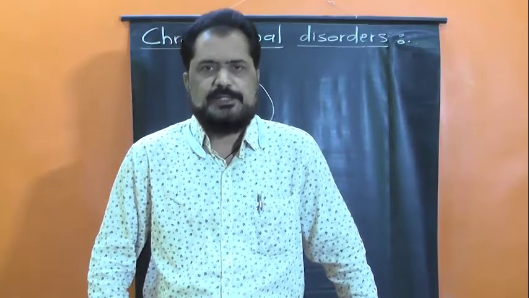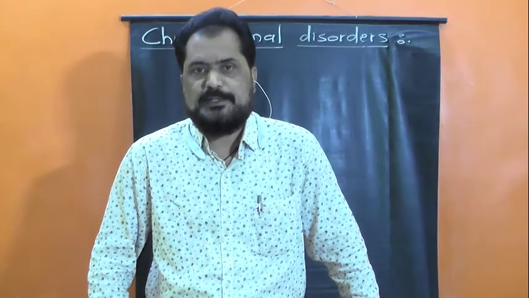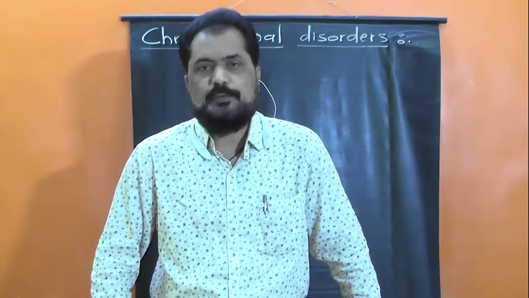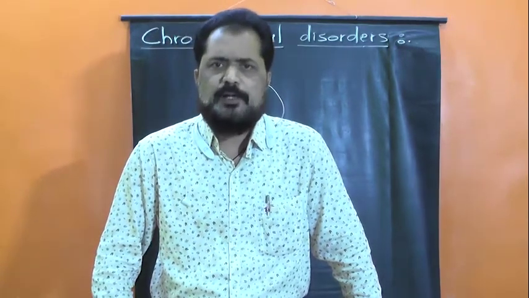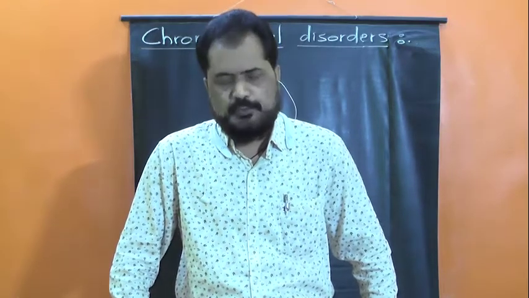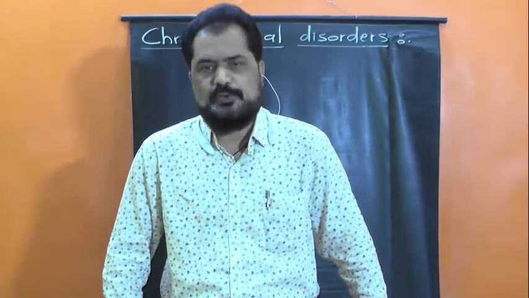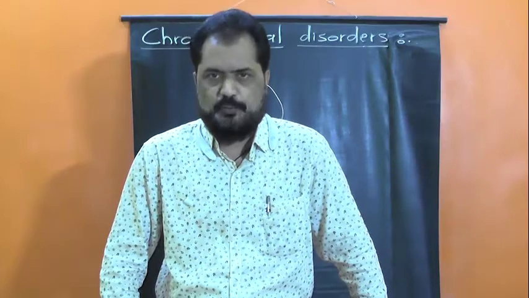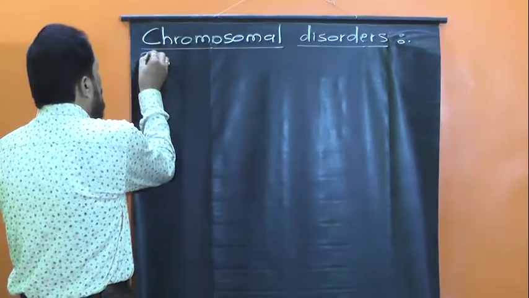And if there is either addition or missing of sex chromosomes, then it leads to sex chromosomal disorders or sex chromosomal abnormality. We have to study in all 3 different chromosomal disorders. The first, Down's syndrome, is an autosomal disorder, and the 2 sex chromosomal disorders are Turner's syndrome and Klinefelter's syndrome. So let us start first of all with the study of Down's syndrome.